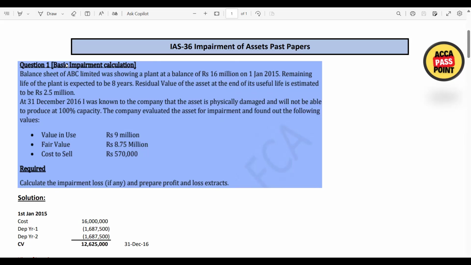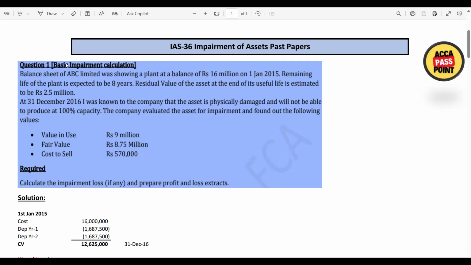Because of those indicators, the value of the asset is going to reduce. The carrying amount we discussed at the start was 3 lakh. But now the recoverable amount is the higher of fair value less cost to sell or value in use.